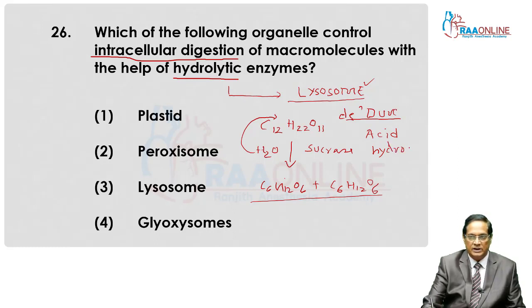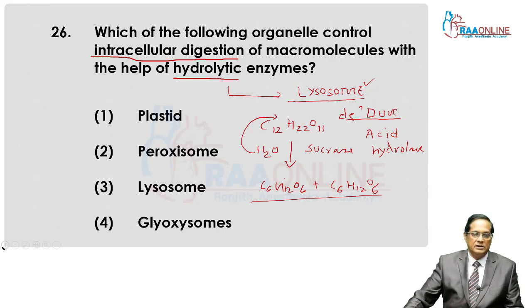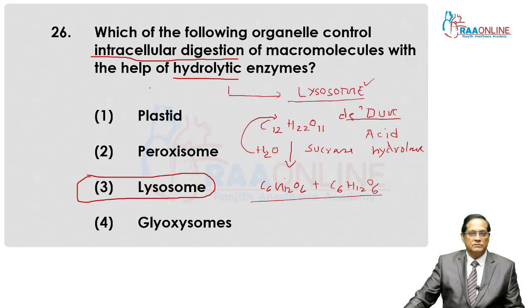So, the final answer concerned with digestion is the lysosome. The lysosome is a single membrane bound cell organelle rich in hydrolytic enzymes. These enzymes are called acid hydrolases because they are functional at acidic pH.